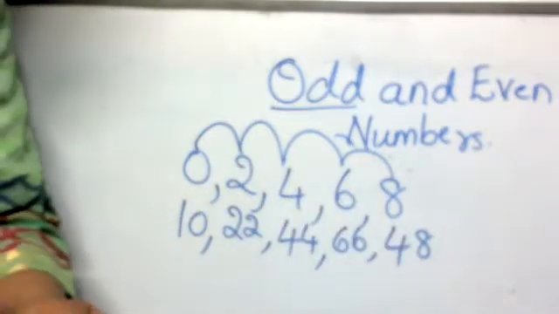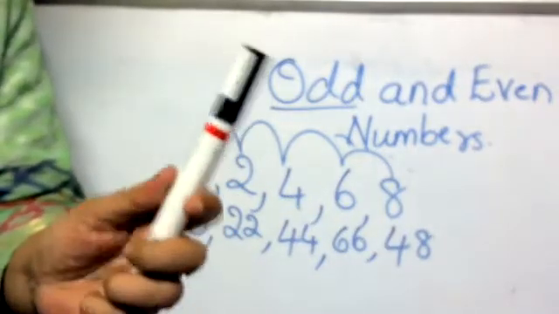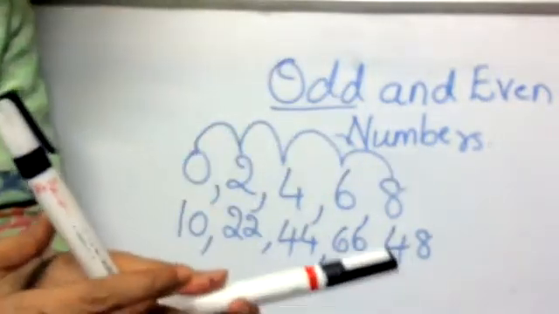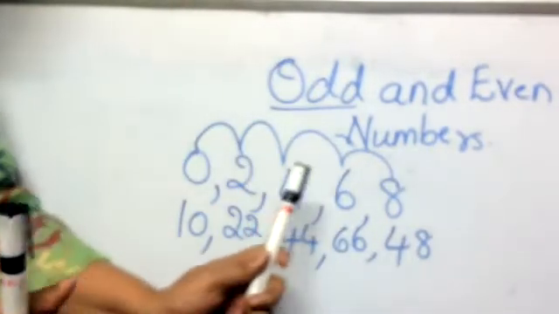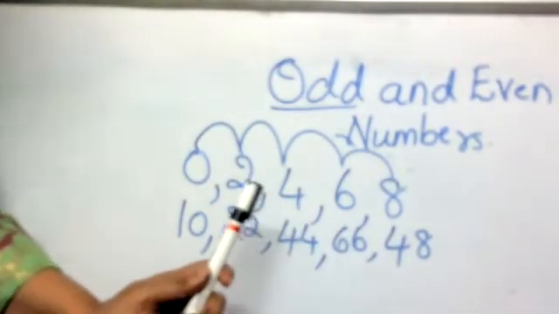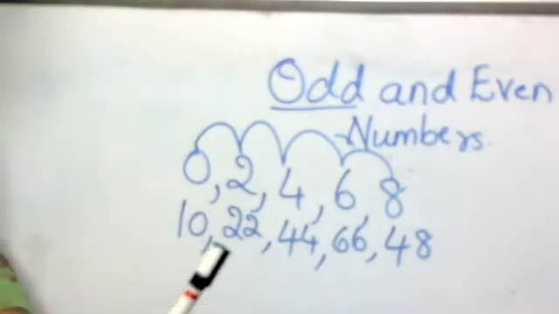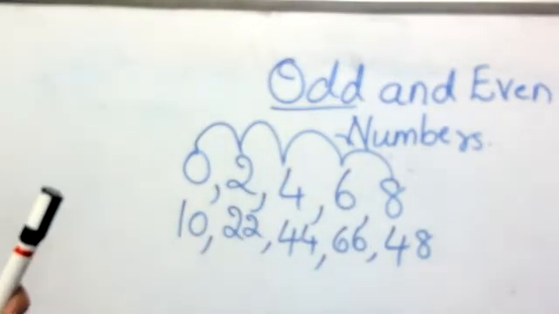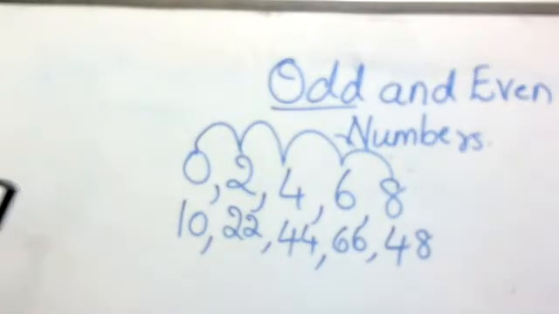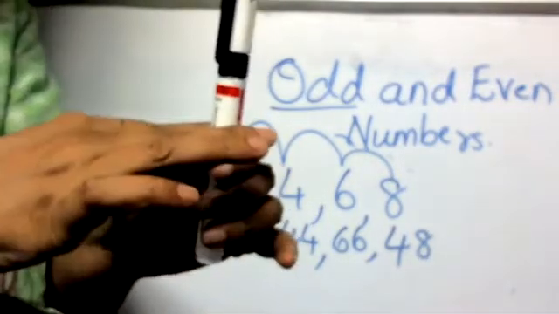If I have 2 pens, I can divide them equally. If I have 4, I can divide into 2, 2. If I have 6, I can divide them into 3, 3. If I have 8, I can divide them into 4 and 4. So I can divide them equally into 2 parts. But an odd number, I cannot divide.